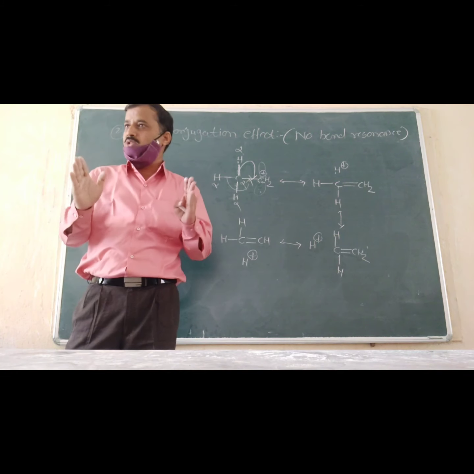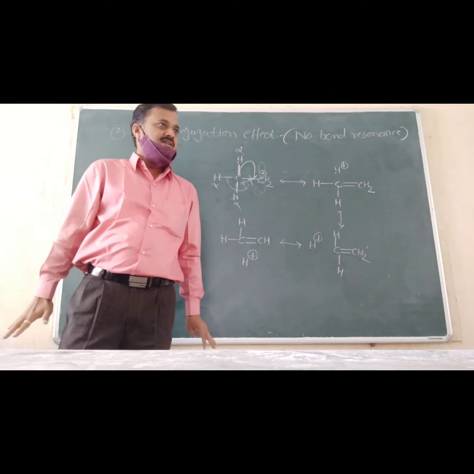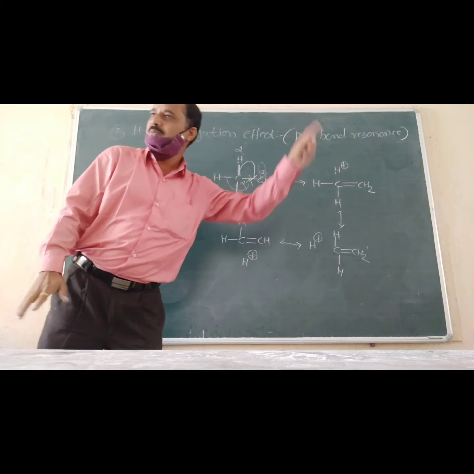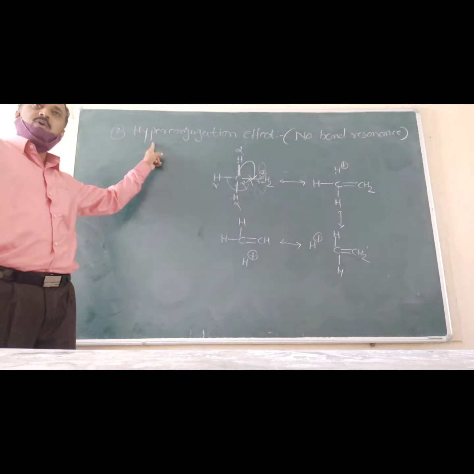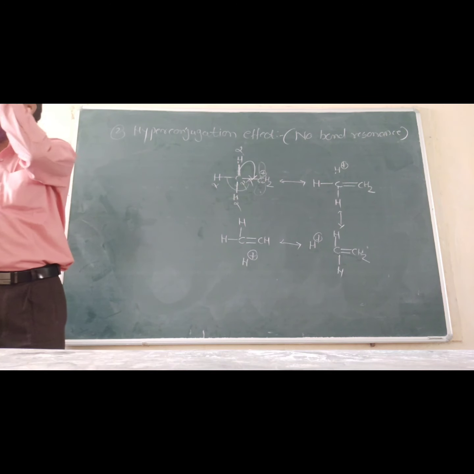The more hyperconjugative structures there are, what will be the stability of that carbocation? It will be greater. For ethyl carbocation, how many hyperconjugative structures are possible? 3. Okay, and what is the essential condition for hyperconjugation effect? Presence of at least 1 alpha hydrogen.